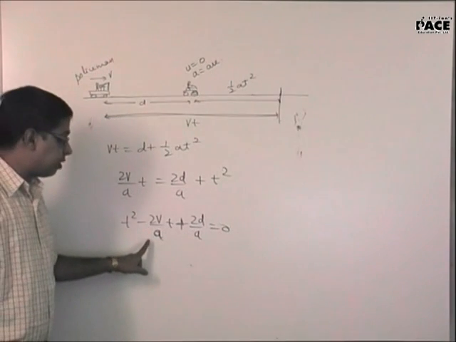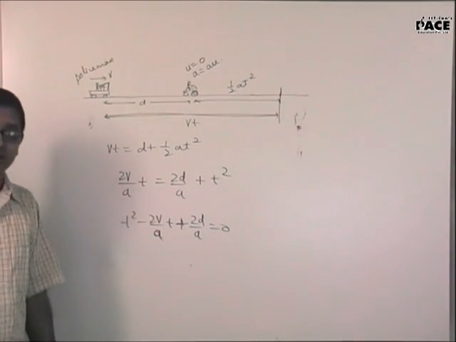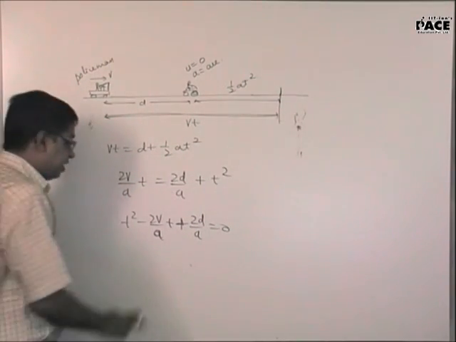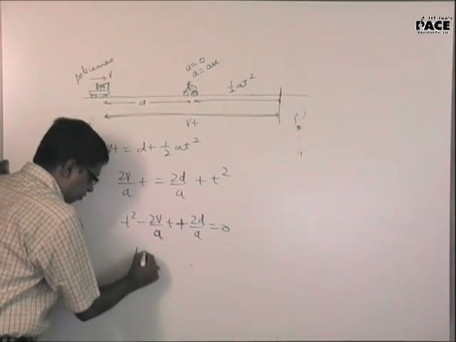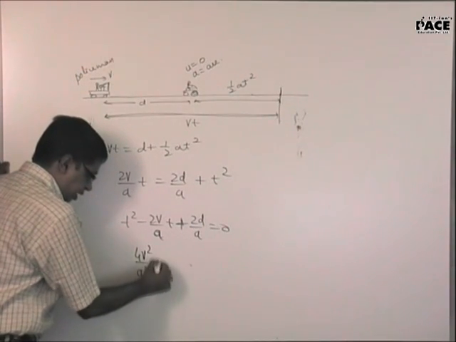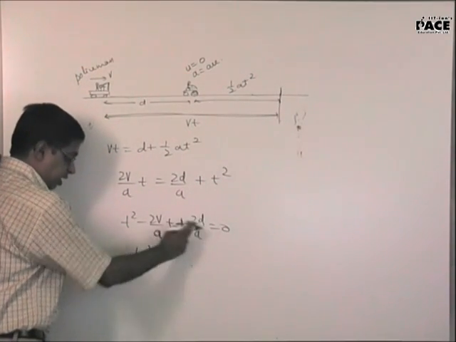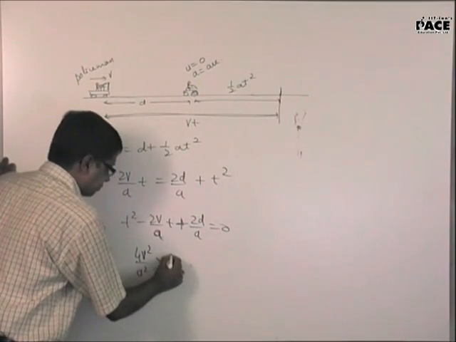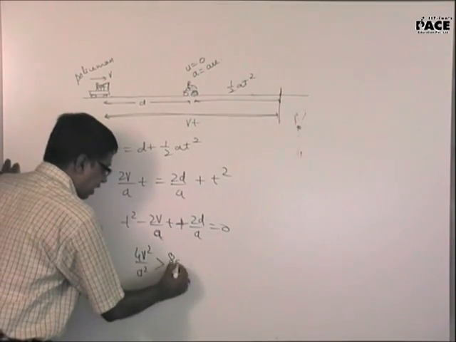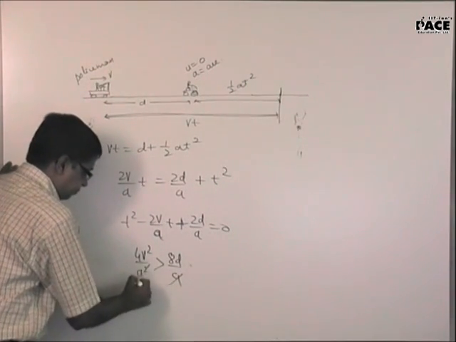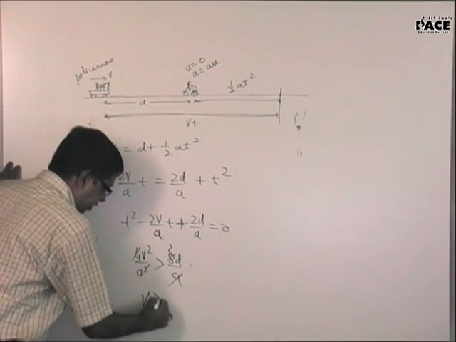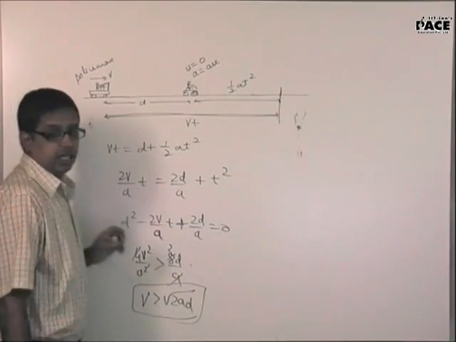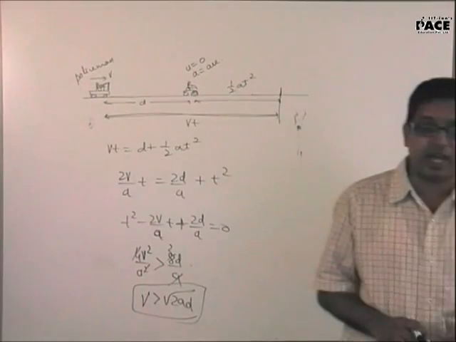Now this quadratic equation should have real roots, implies the discriminant should be greater than or equal to 0. So b square minus 4ac should be greater than 0, so b square should be greater than 4ac. 4v square by a square should be greater than 8d by a. So v should be greater than root over 2ad. If this condition is fulfilled, the policeman will be able to catch the thief.